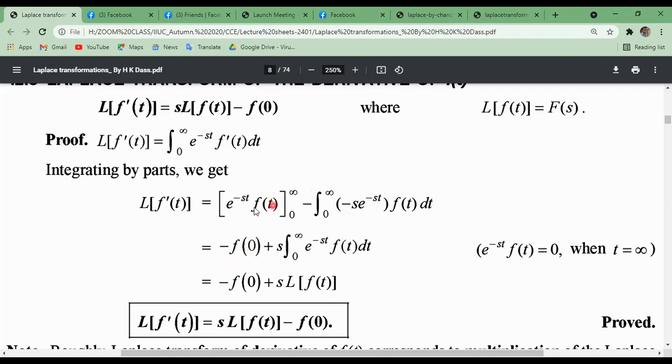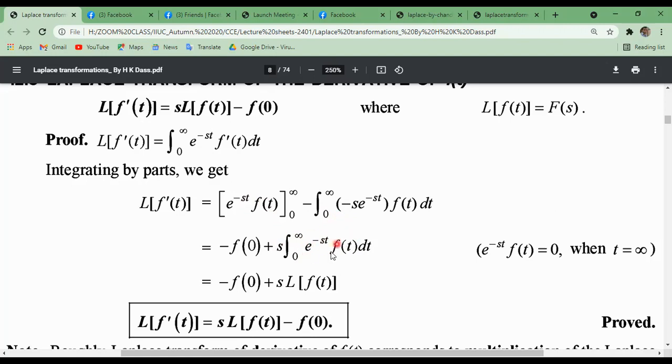putting the upper limit infinity, we get 0. Okay, infinity: e to the power minus infinity is 1 by e to the power infinity, which equals 1 by infinity. 1 by infinity means 0. This is why we get 0 after putting infinity here. Then after putting 0, e to the power 0 means 1, and we get minus f of 0 after putting 0 here. Okay, plus minus minus plus, s is actually a constant here. This parameter becomes a constant for this improper integration.